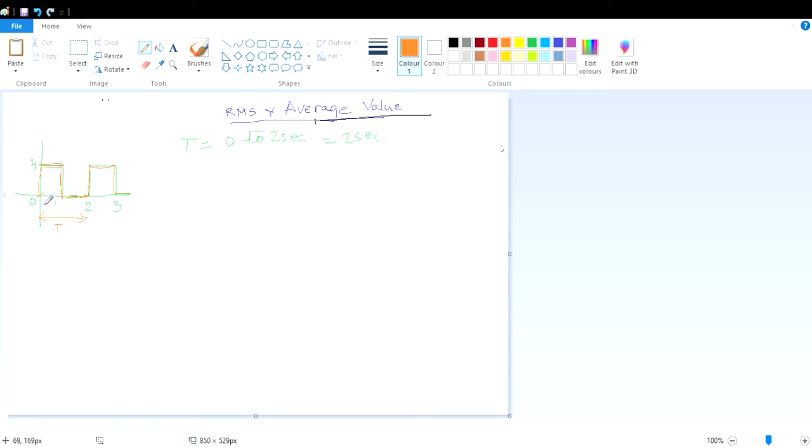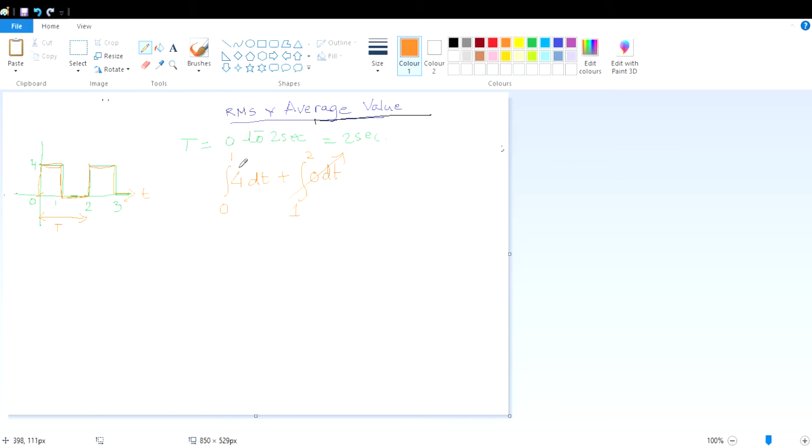One is 0 to 1, where the magnitude is 4, so 4 dt, and the rest of the time period, that is 1 to 2, is actually 0. So you can omit this part also.